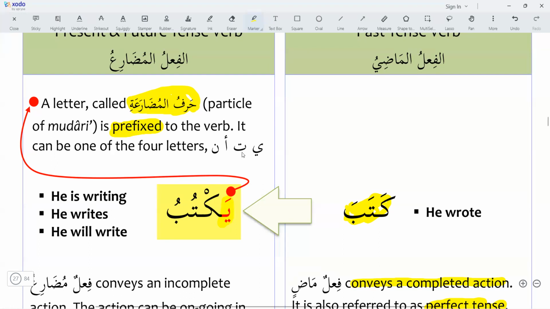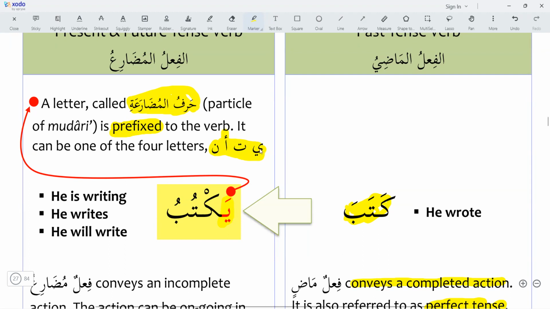So there are 4 harful mudari: ya, ta, hamza, and noon. These are the 4 harful mudari. We will attach these 4 particles before every verb in the fi'l mudari.